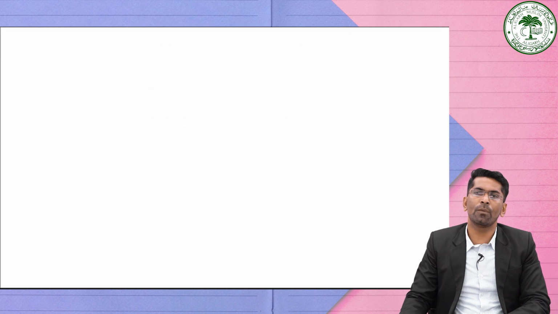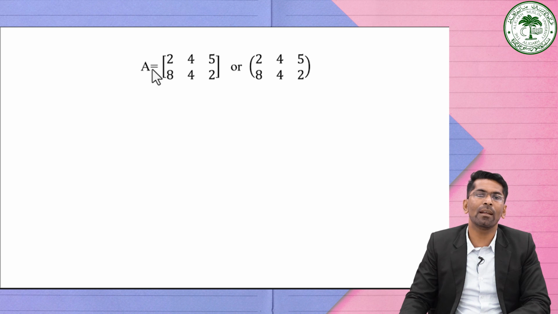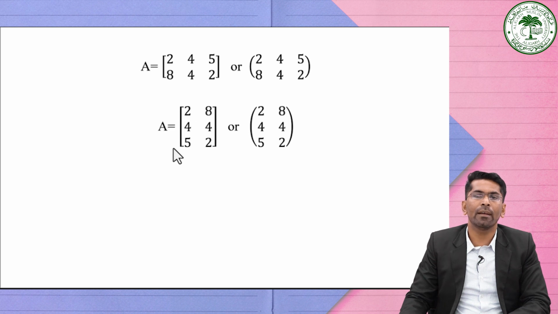Now, by using this table, we can represent a matrix. We write these numbers in a matrix, that is, matrix A equals 2, 4, 5, 8, 4, 2. Or we can also write it in another form, 2, 4, 5, 8, 4, 2, or just the opposite of that. Here we have 2 horizontal lines, but here we have 3 horizontal lines and 2 vertical lines. This arrangement of the given table is what we call a matrix.